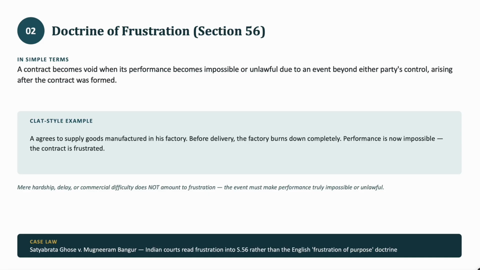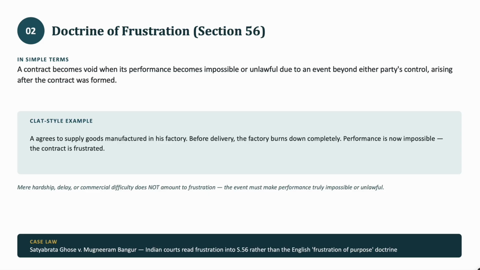Also, mere hardship, delay, or commercial difficulty does not amount to frustration. The event must make performance truly impossible or unlawful. So let's take an example. If I have to deliver goods to someone, and there is heavy traffic, it does not make the contract frustrated because it is still possible to deliver the goods. So if there's a hardship, the contract cannot become void. A major case law is Satyabrata Ghosh versus Mungiram Bangur.